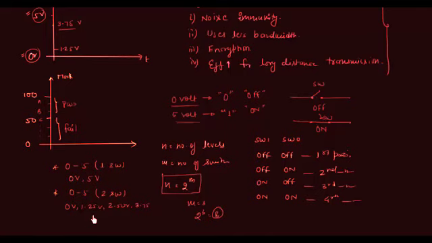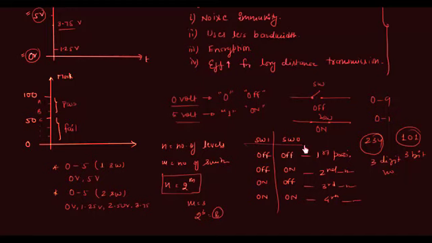Now we will talk about binary digit. You already know the decimal number system. We have 0 to 9 in the decimal number system, and we have 0 to 1 in the binary number system. And a binary digit is called a bit. For example, if I have a decimal number 234, this is a 3-digit number. In the same way, if I have 101, this is a 3-bit number. So a binary digit is called a bit. We use bits to represent the quantity, right?